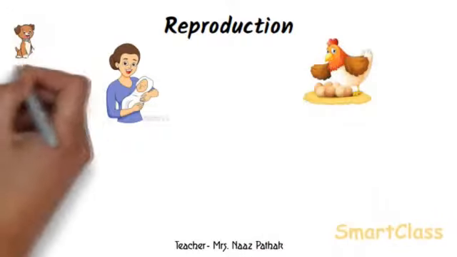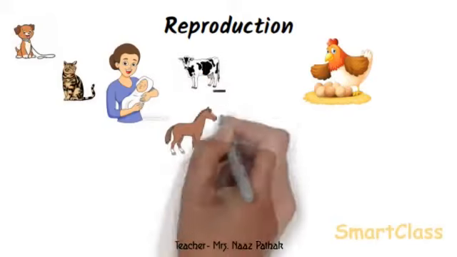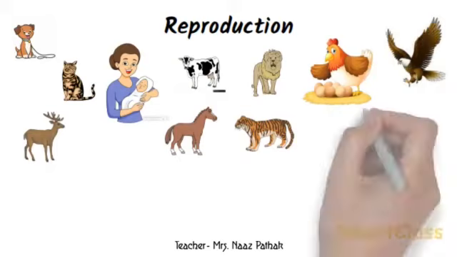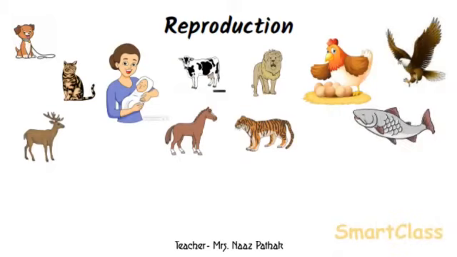Human beings, dogs, cats, cows, horses, deer, lions, tigers, etc. reproduce by giving birth to their young ones. Animals like birds and fishes reproduce through eggs.